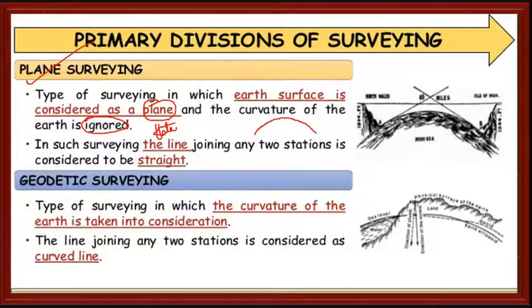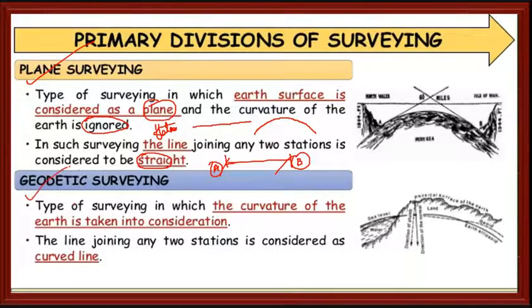It is spherical in shape, but we are not considering it in a spherical shape. We are considering the Earth as flat. In such surveying, the line joining any two stations is considered to be a straight line. The line joining the two stations A and B is straight.